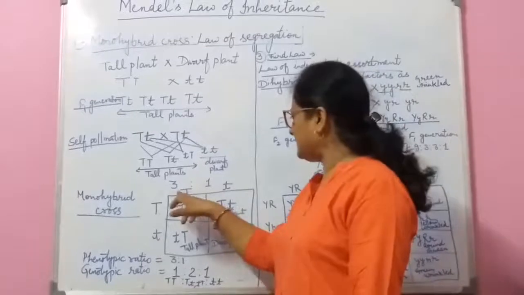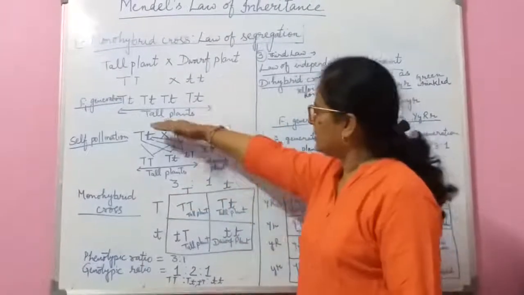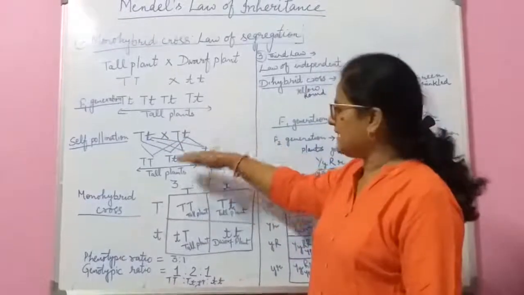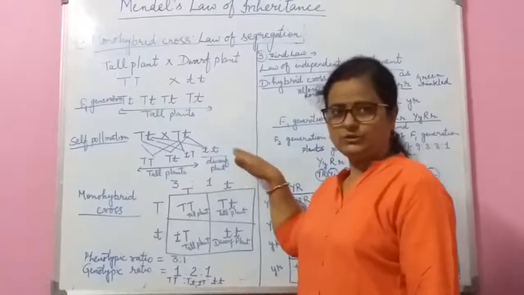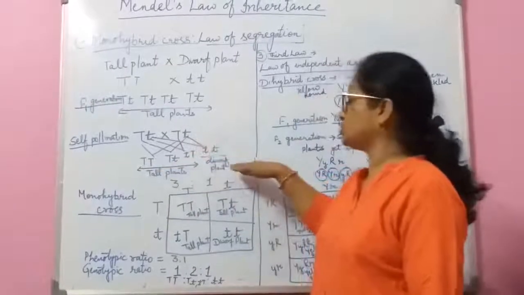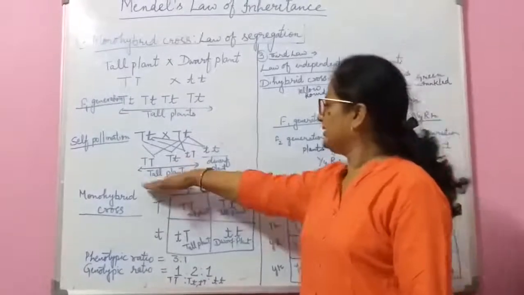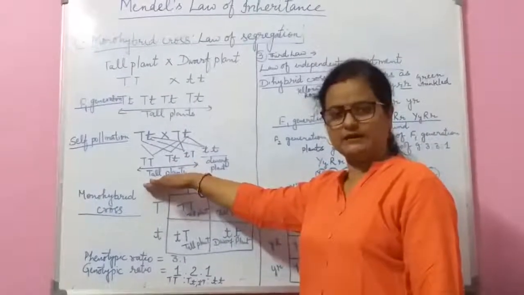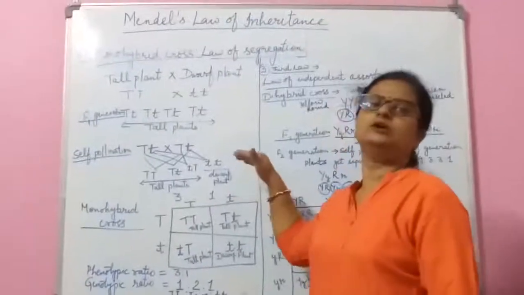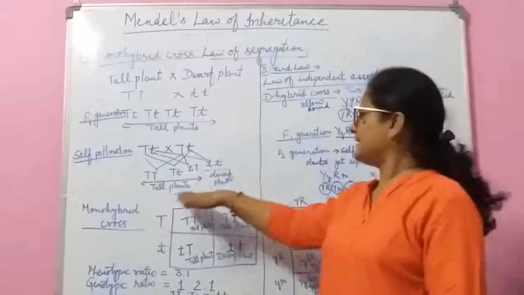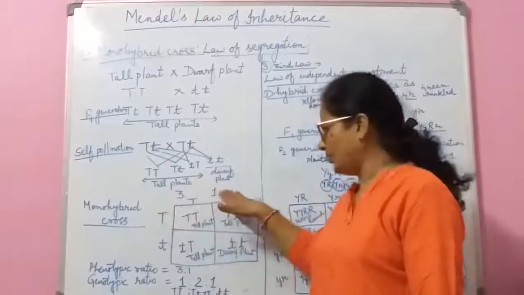Here I have written 3:1, means in the F1 generation all the plants are tall, but in the F2 generation these plants separate in the ratio of 3:1. This is the phenotypic ratio, means 3/4 of the plants will be tall and 1/4 will be dwarf.